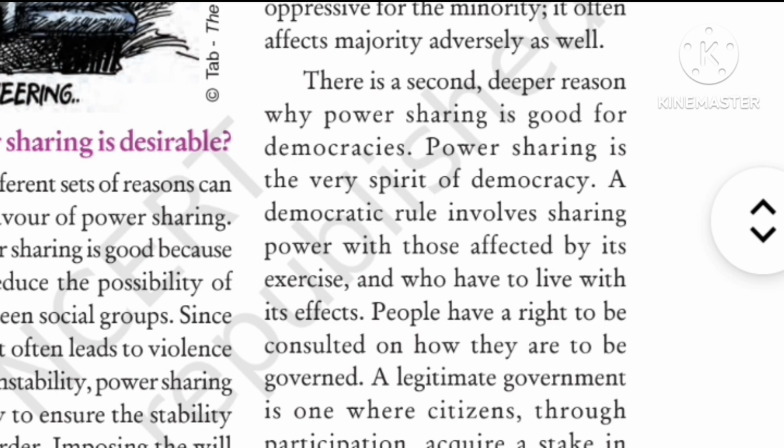A democratic rule involves sharing power with those who are affected by its exercise and who have to live with its effects. So people have a right to be consulted on how they are to be governed. A legitimate government is one where citizens, through participation, acquire a stake in the system. So in a democracy, the main participants are people, right? So if you are not sharing the power as per the demands of the people, then the country will not be kept together for a long time. So you have to share the power with the various groups of society. So these are the two reasons. First, let us call it prudential, and second is moral.